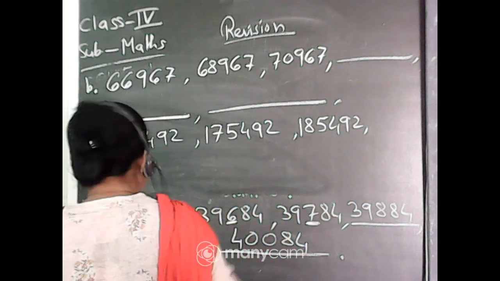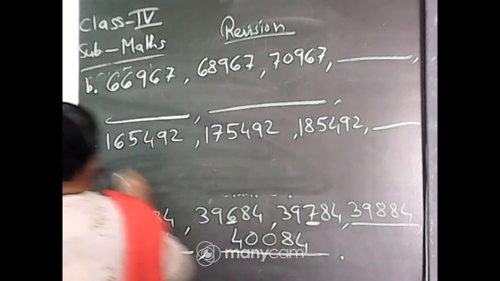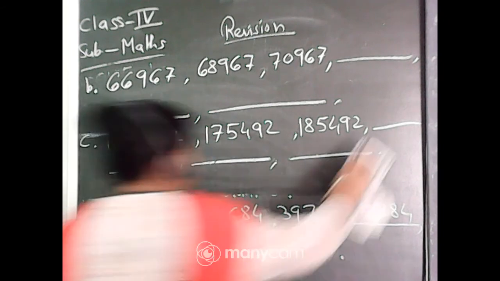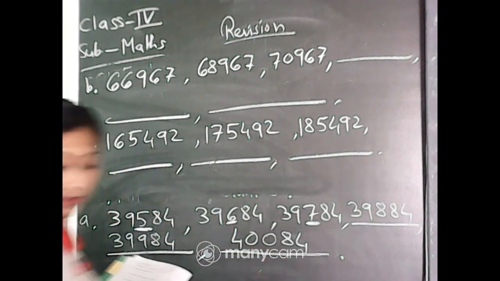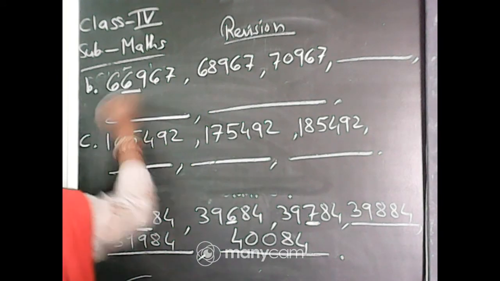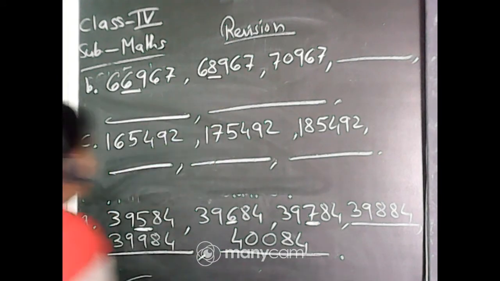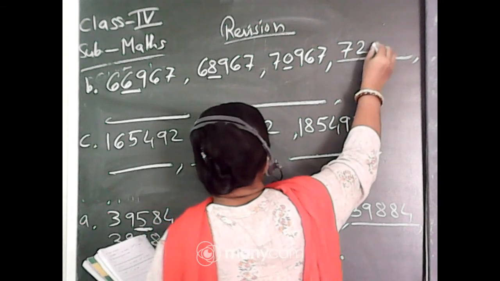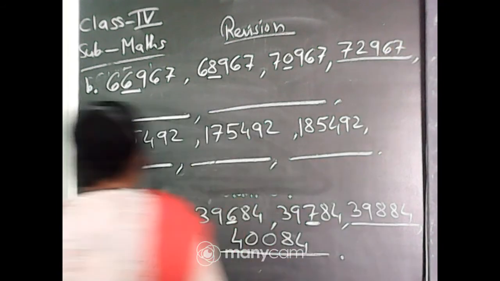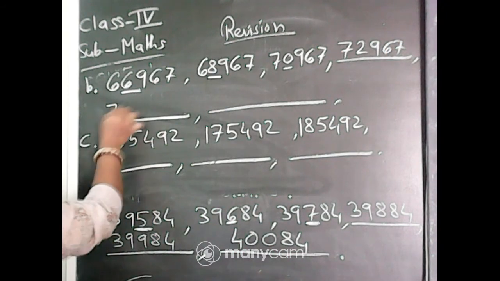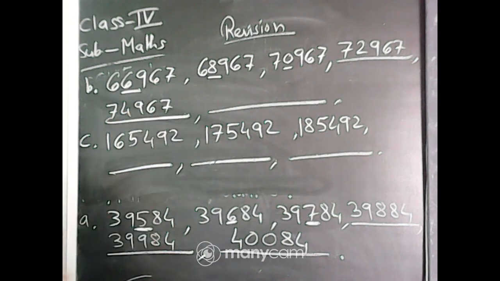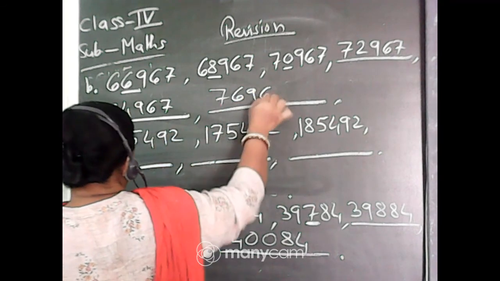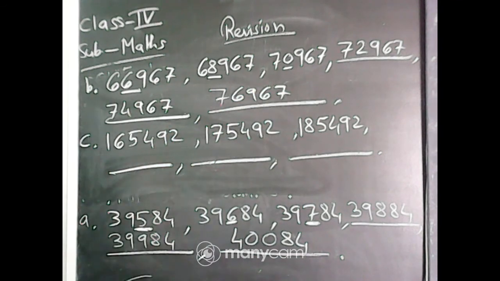Change is in the thousands place, but you have to add 2. Yes. See, as you can see, here it is 6 plus 2000, 68 plus 2000, 78. So plus 2000 will be 72,967. Again, when you are adding 2, it will be 74,967. Again, when you are adding 2, it will be 76,967.